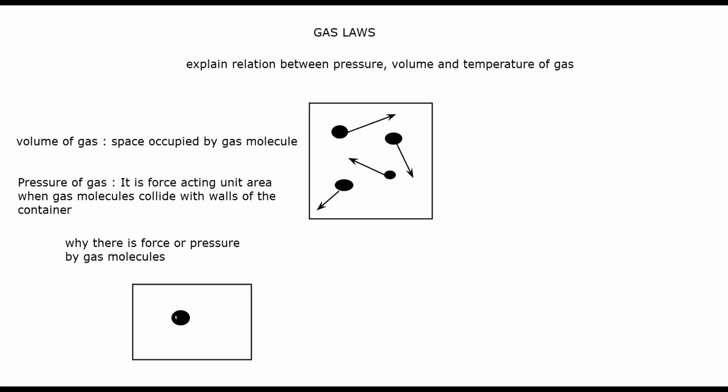The mass of the gas molecule is m, and this particle is moving towards the right with velocity v. But as it hits the wall, it bounces back, it rebounds. The term rebound means bounce back. So this particle bounces back with the same speed, because the gas molecule does not change its speed when it hits the wall.